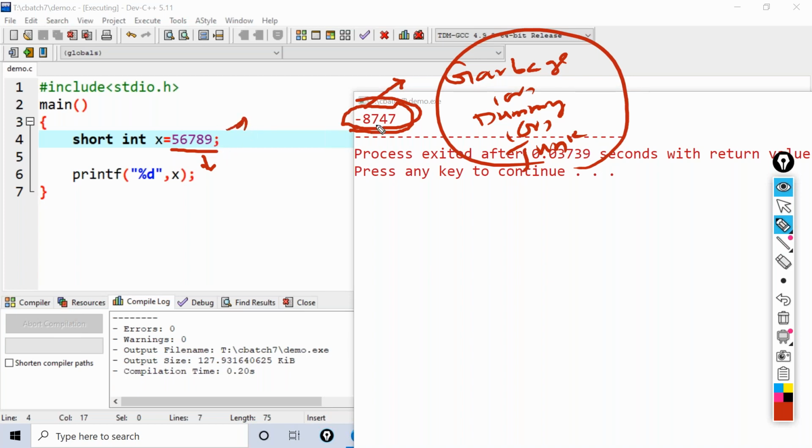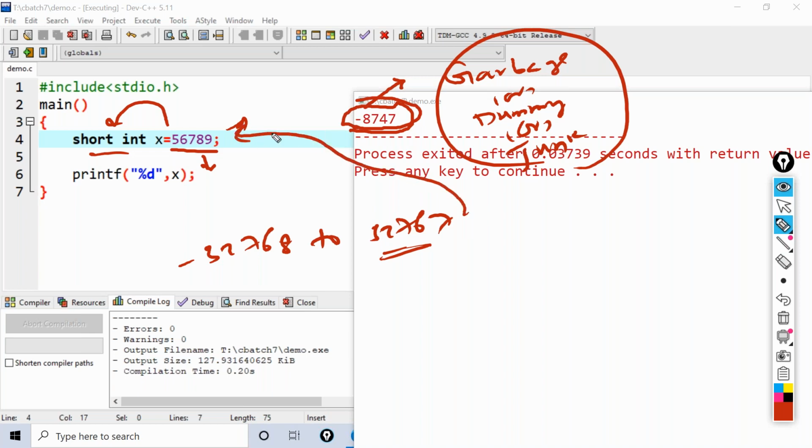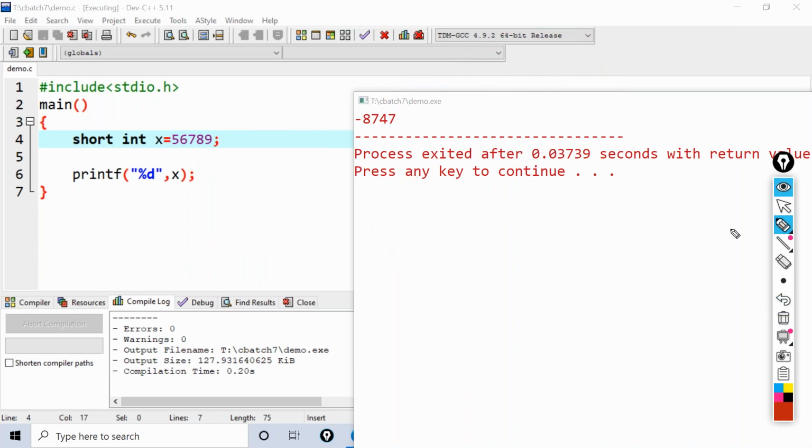We are giving 56,789, and it is giving a different value, because this x is which type of variable? Short int. Short int can accept values between minus 32,768 to 32,767 only. So the range is exceeded here. You are giving 56,789, so the range is exceeded. That's why it is giving one dummy value. It is not giving any error. So we should be careful whenever we are giving values while declaring variables.